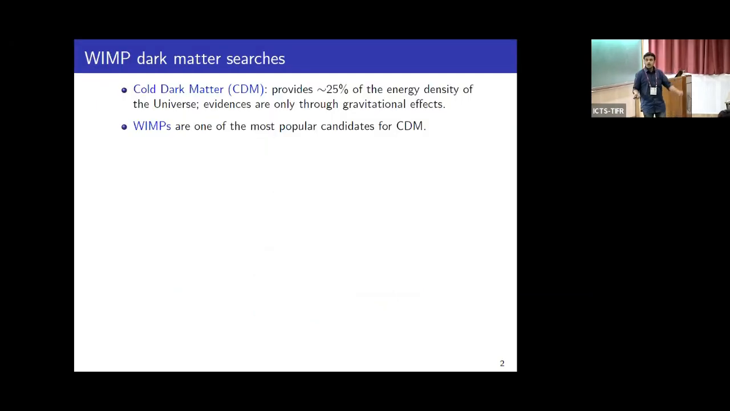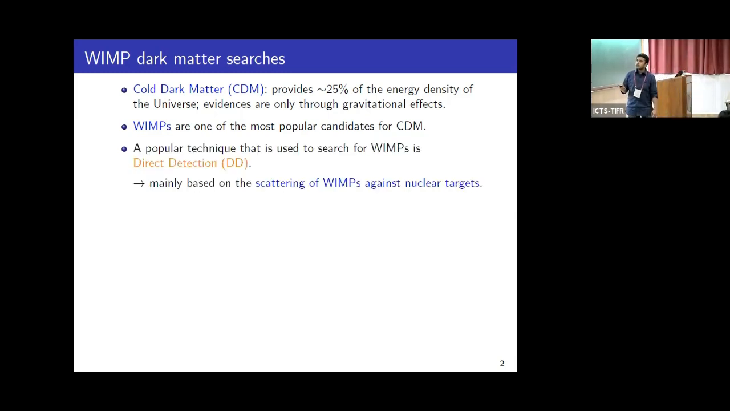As we know, cold dark matter is believed to provide 25% of the energy density of our universe. However, it has been detected so far only through gravitational effects. The WIMPs are one of the most popular candidates for cold dark matter. A popular technique used to search for the WIMP signal is direct detection, whose physics is mainly based on scattering of WIMPs against nuclear targets.